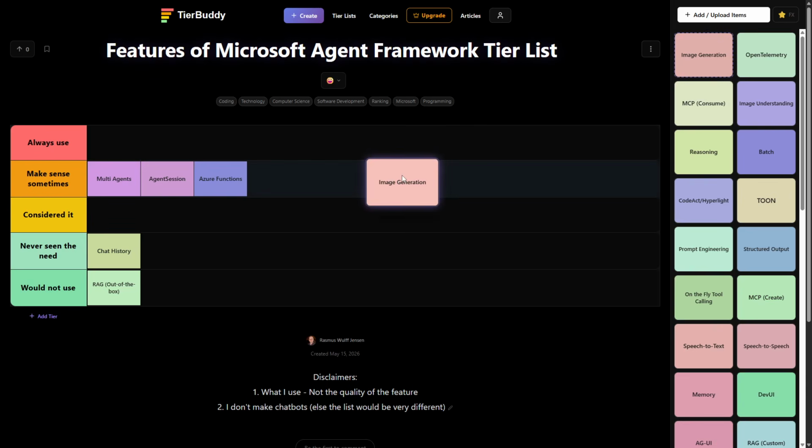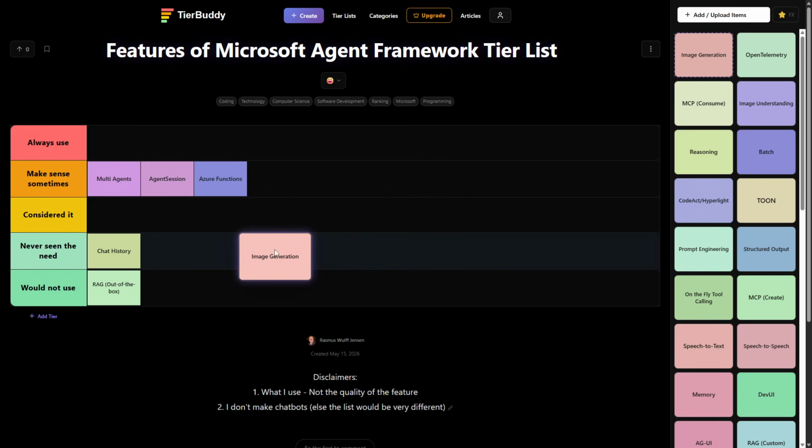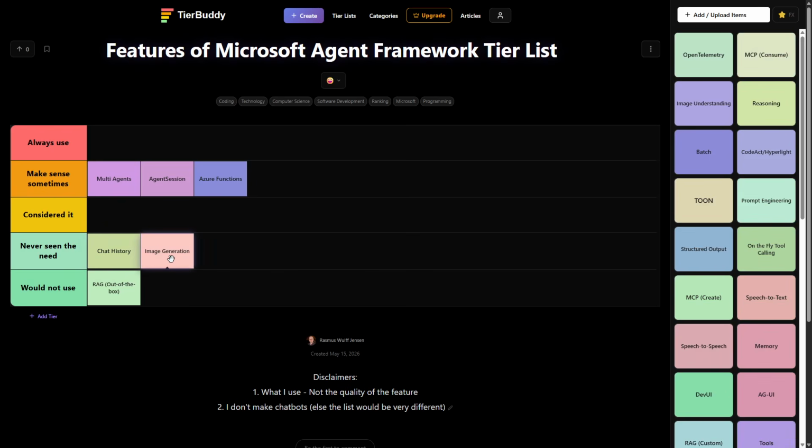Same goes for image generation. I've not had the need to generate images on the fly. It's a cool feature and it works, but I've never had the need.